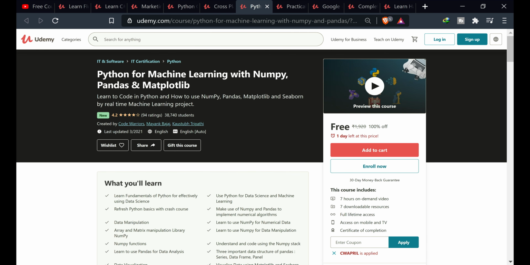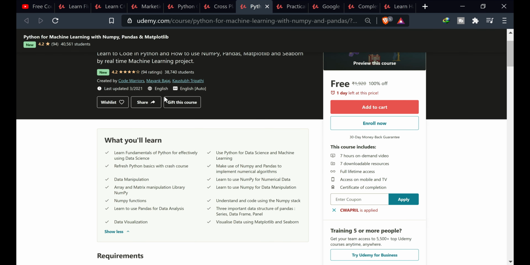The next course is Python for machine learning with NumPy, Pandas, and Matplotlib. In this course, you will learn the fundamentals of Python for effective use in data science, use Python for data science and machine learning, refresh Python basics with a crash course, make use of NumPy and Pandas to implement numerical algorithms and data manipulation, learn to use NumPy for numerical data, array and matrix manipulation, understand and code using the NumPy stack, and learn to use Pandas for data analytics.